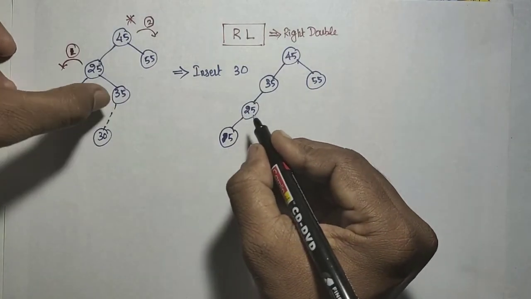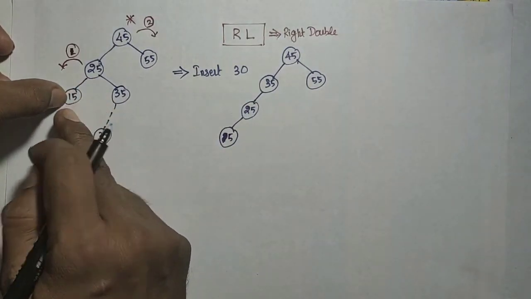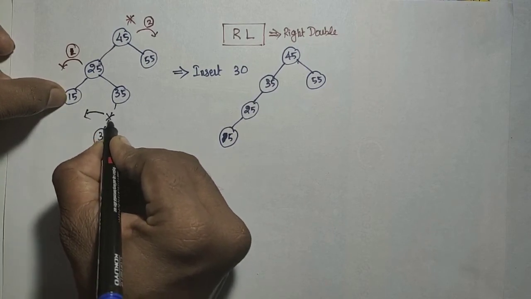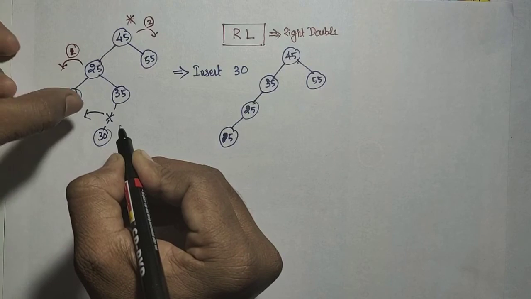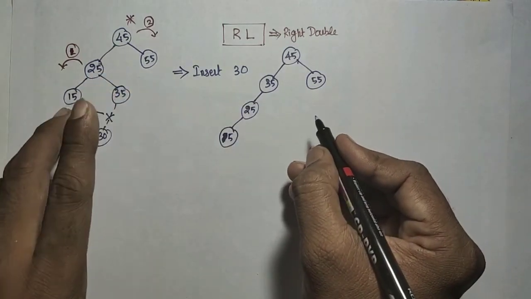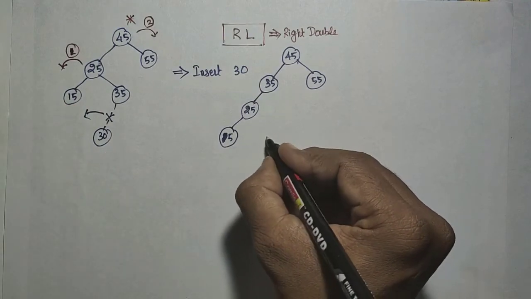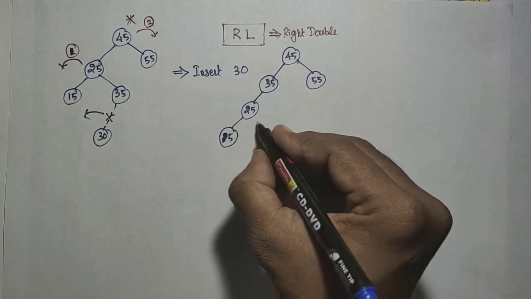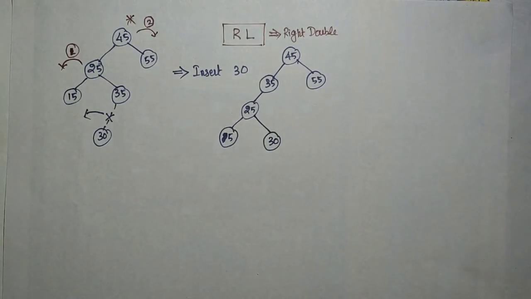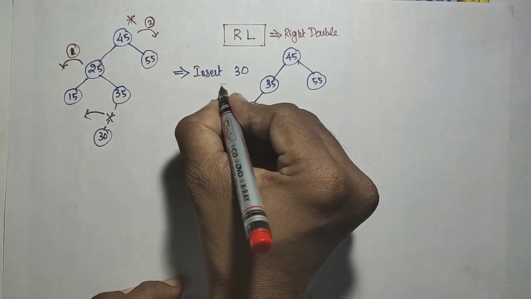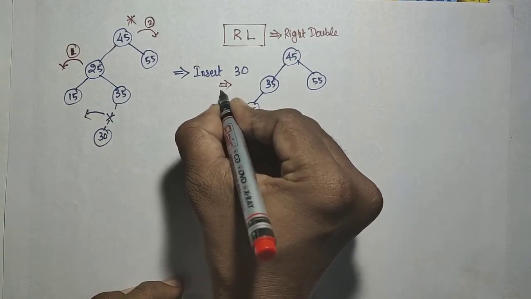Okay, and what about the 30? The 30 will join on this side. So this link will be cut and it will be joined on the right side. Here, which node is coming? 25. So 25, 30 will be added as right of 25. So this is after the case 1. So this is after the rotation 1.